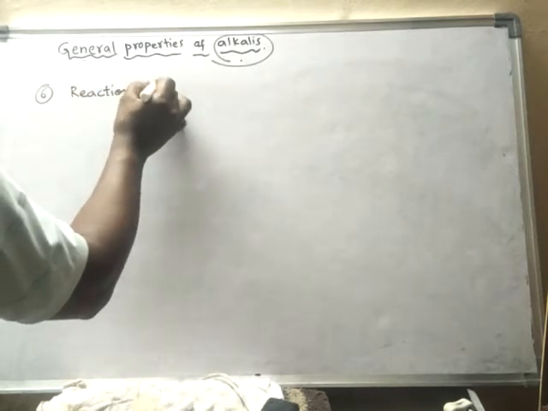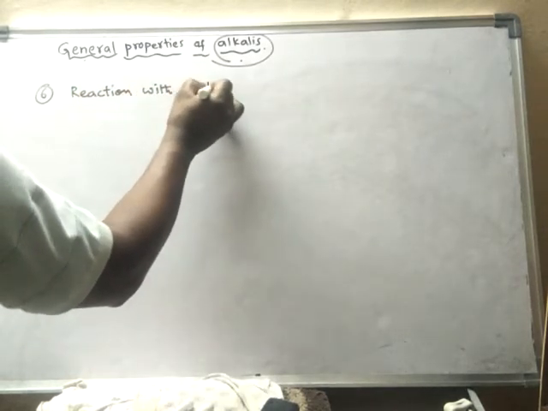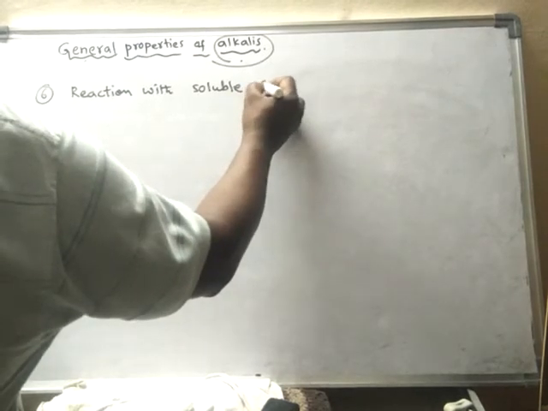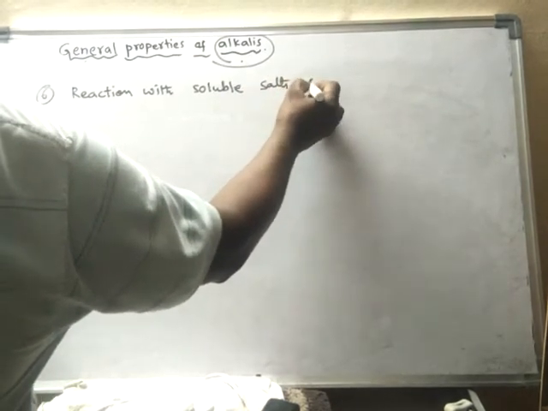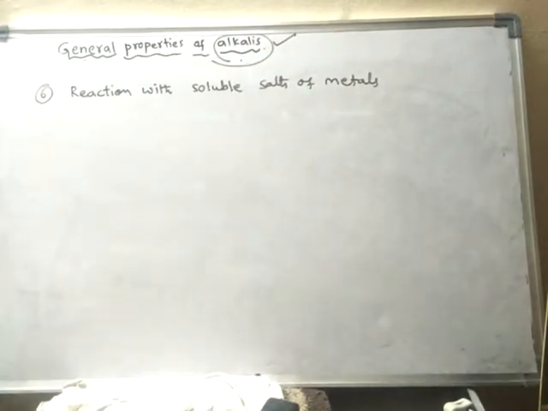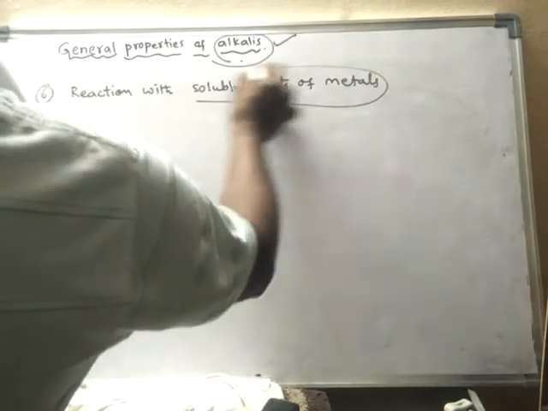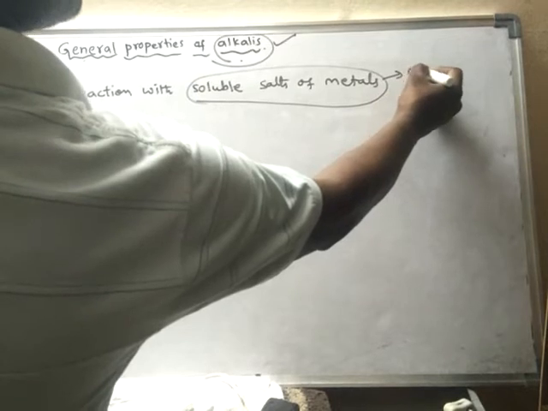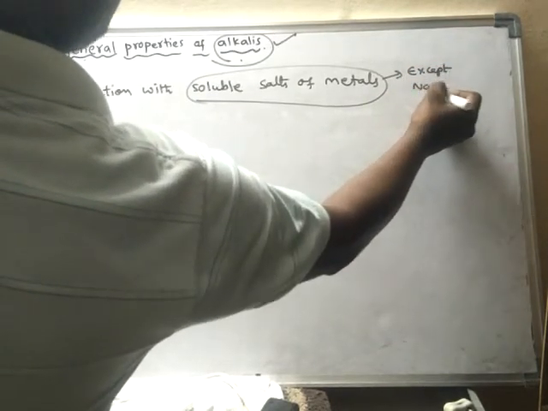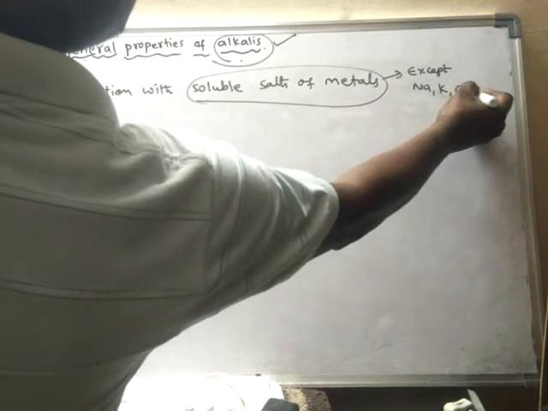Reaction with soluble salts of metals. Alkalis, how do they react with soluble salts of metals? Here, soluble salts of metals, except sodium salt or potassium salt or calcium salt.